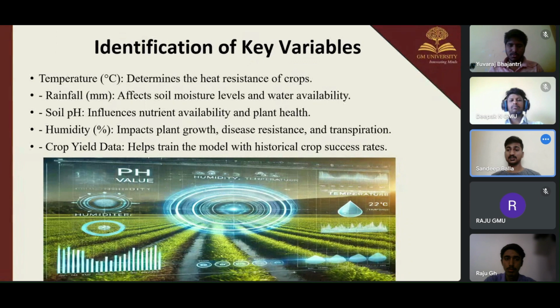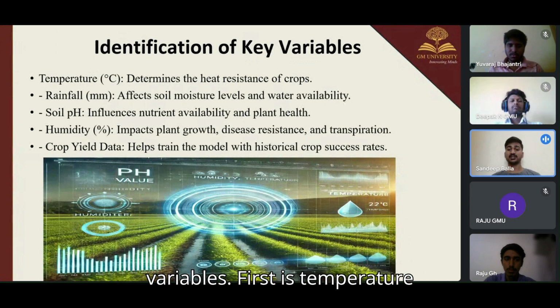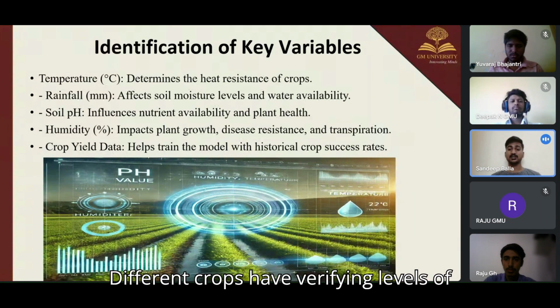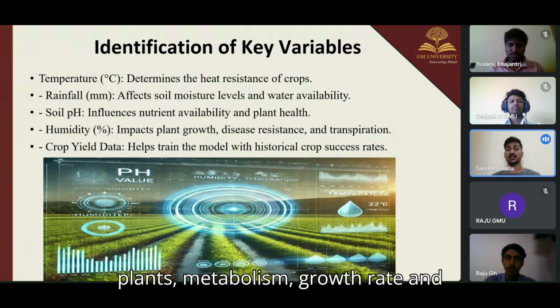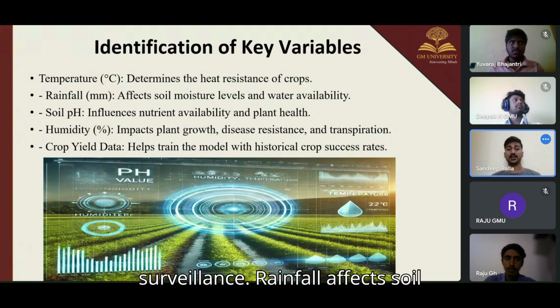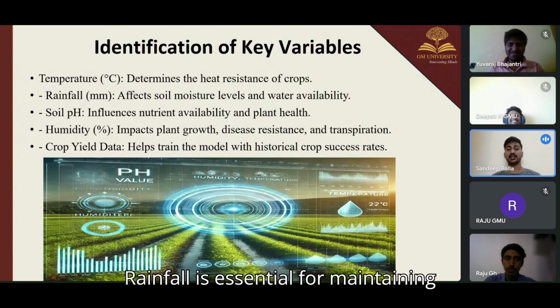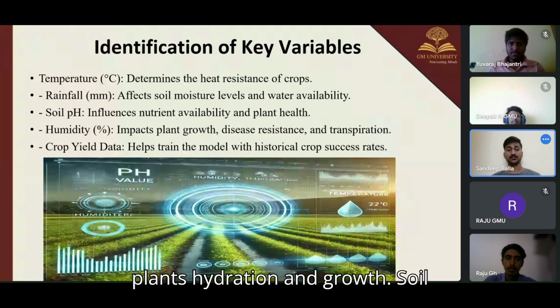And this slide is about identification of key variables. First is temperature, which determines the best resistance of crops. Different crops have varying levels of tolerance to heat. Temperature affects plants' metabolism, growth rate, and survival. Rainfall affects soil moisture levels and water availability. Rainfall is essential for maintaining soil moisture, which directly impacts plants' hydration and growth.